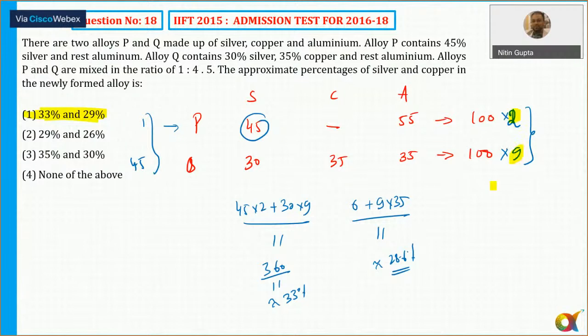So in such types of questions, it's better to first make both equal, P and Q. I assume P as 100, Q as 100. And now we are mixing them in the ratio 2 is to 9. So multiply the first by 2 and the second by 9, and you can quickly get the answer. So any doubts to anyone now in question number 18? No. All right, so let's move to the next question then.